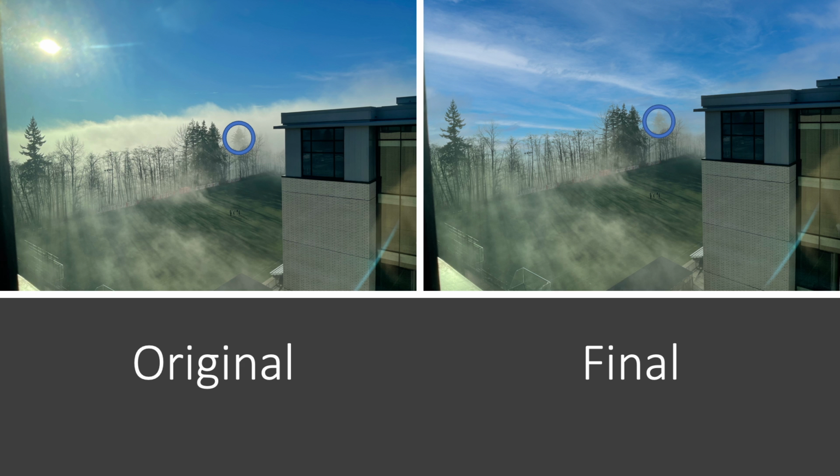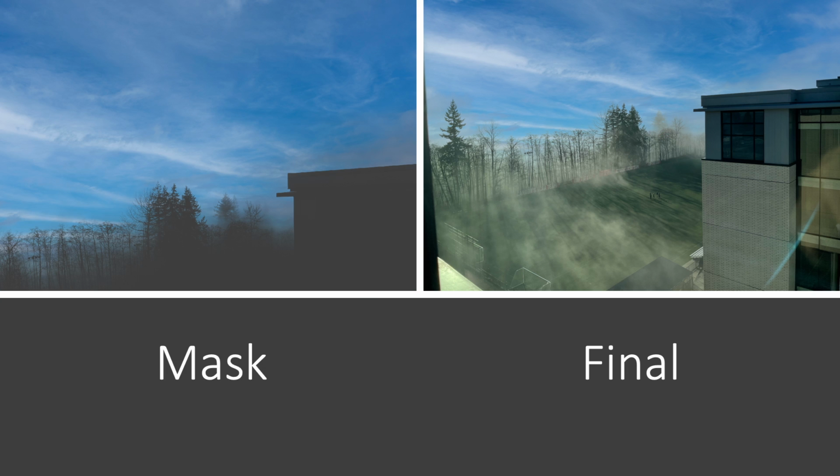The next problem occurs in foggy images. Here you may notice that even though the sky is replaced properly, there is leftover fog that looks unnatural and can be corrected. Here is just part of the mask that was created, so you can verify that segmentation is correct.